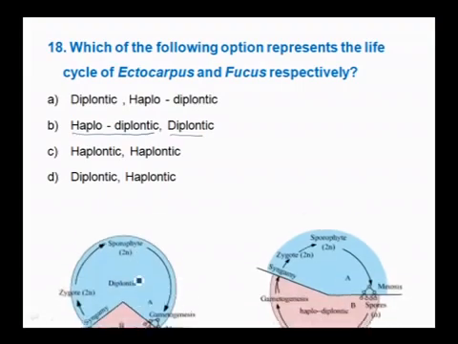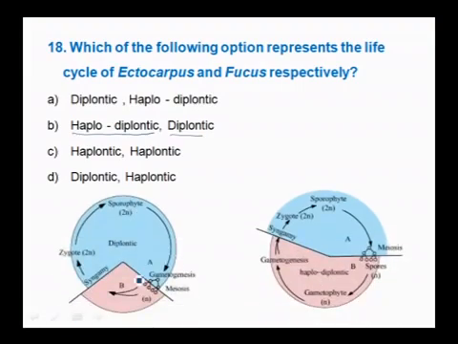Because the haplodiplontic condition is usually seen in bryophytes and pteridophytes, but the examples given are algae, that is Ectocarpus and Fucus, where usually the life cycle is generally haplontic. But here Ectocarpus is haplodiplontic.